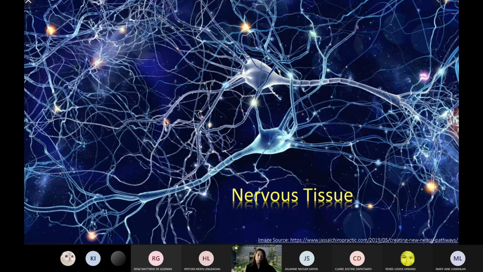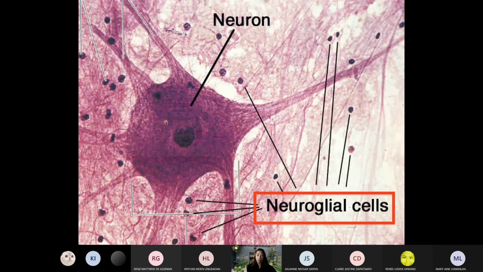Here is a micrograph of a nervous tissue. Usually in the lab, neurons stay dark and are very conspicuous, very obvious under the microscope. Sometimes if you check the slide using only your naked eye, you can see dark dots, and those are the neurons. They are also highly branched.